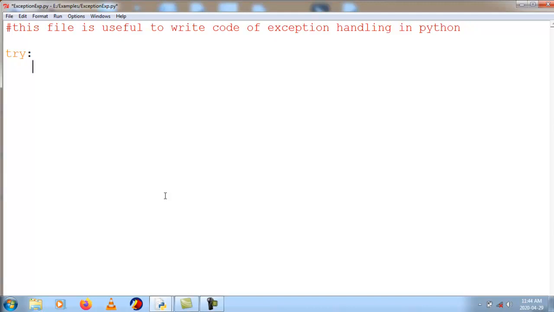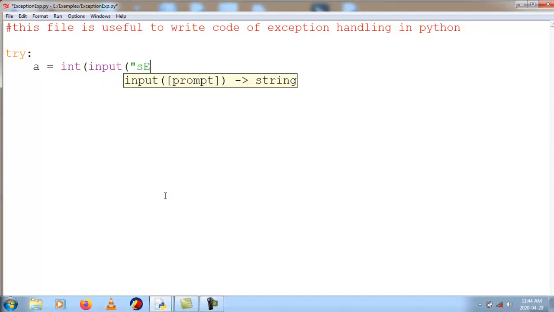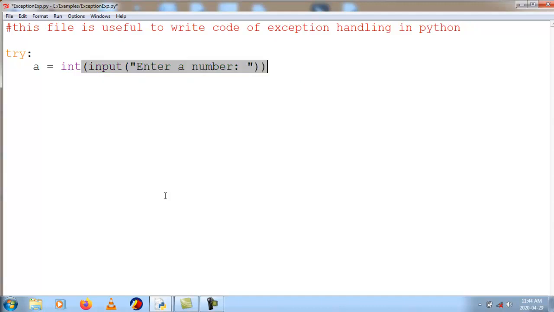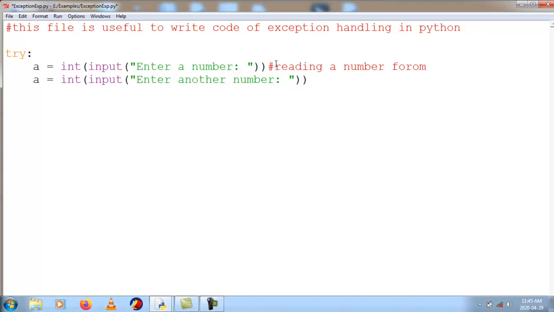So we'll see the code. A is equal to int input, enter a number, enter another number. So I am reading two numbers, reading a number from the user, and here also reading a number from the user. I will save them into A and another one is B.